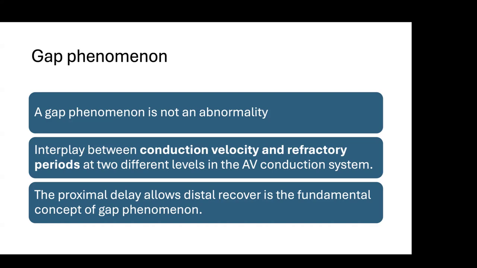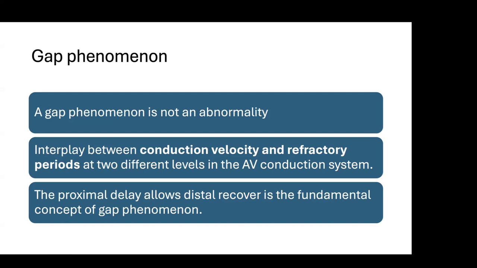So there are two tissues which are serially connected, having different ERPs or ARPs. But the ARP of the first tissue has led to a gap coming in. You are saying at 360 it was not coming, at 340 it came. So the RRP of the first tissue has provided the conduction to the second tissue because there was a delay in conduction, and this delay has provided the conduction to the next tissue.